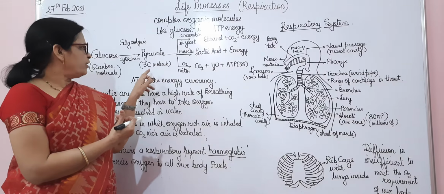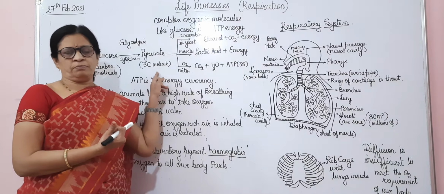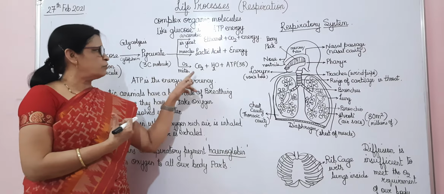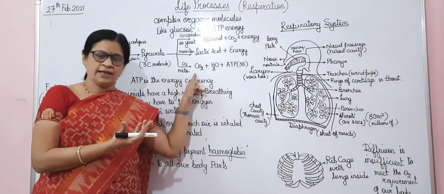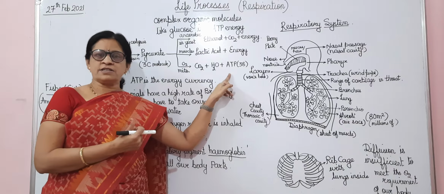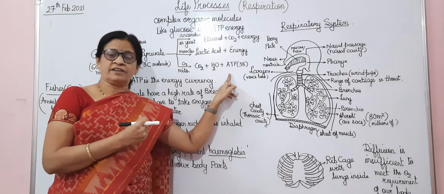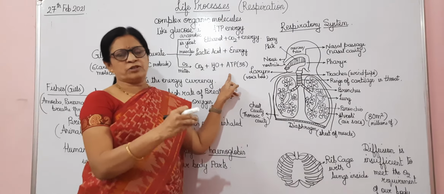In the same way, when we are taking in oxygen, the pyruvate in our body is converted into carbon dioxide, which we exhale, and water, and energy. This is the maximum amount of energy, that is 38 molecules of adenosine triphosphate are given out.